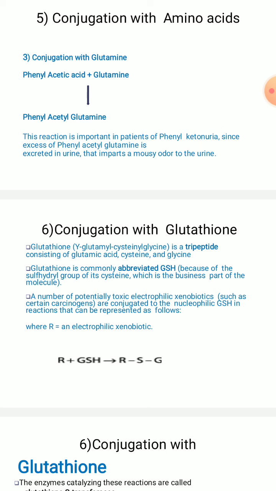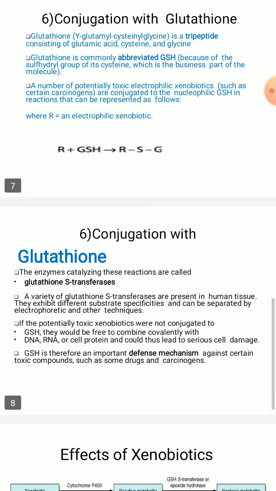Here R is an electrophilic xenobiotic. In this reaction R plus GSH gives rise to RSG. RSG is formed. R is considered an electrophilic xenobiotic, or the foreign substance.